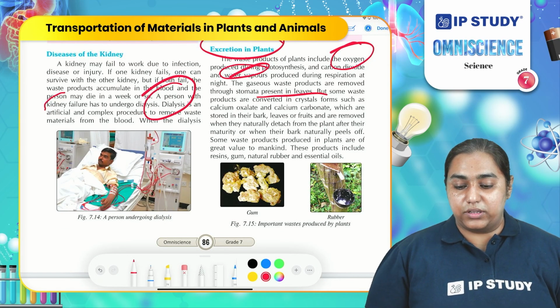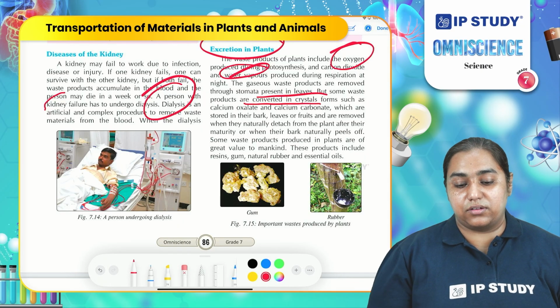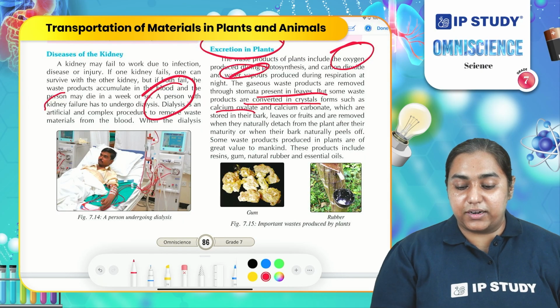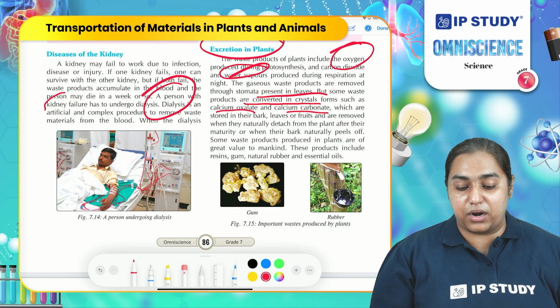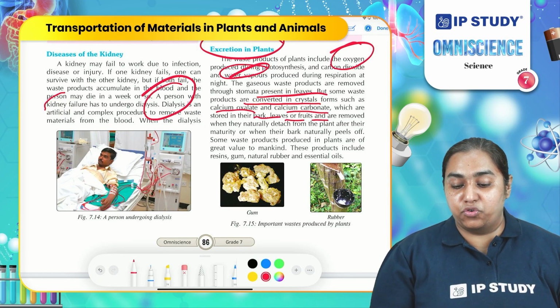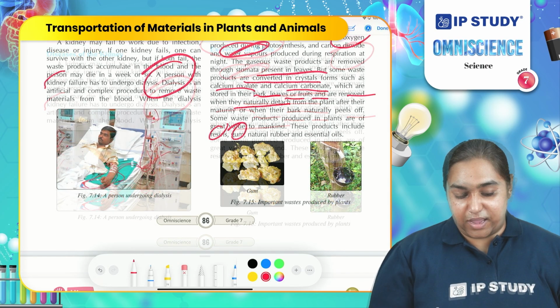In addition to this, some waste material is converted into crystals. These are calcium oxalate and calcium carbonate crystals, which are stored all over the body of the plants, such as bark, leaves and fruits, and are removed naturally when these parts are detached from the plant.